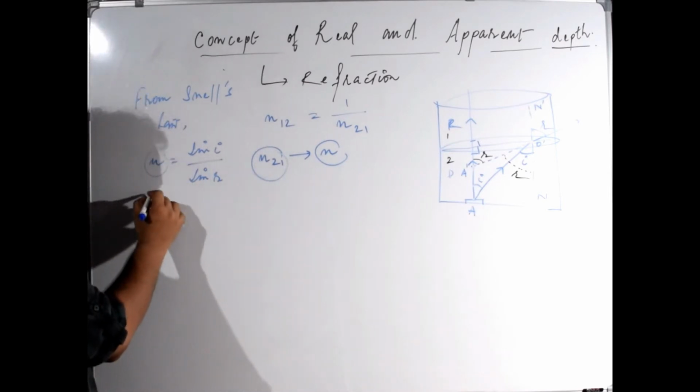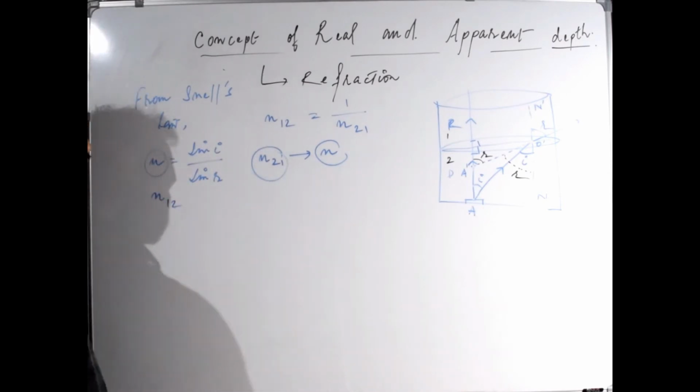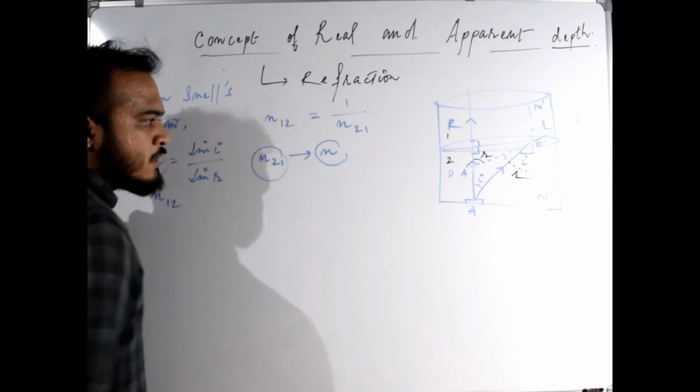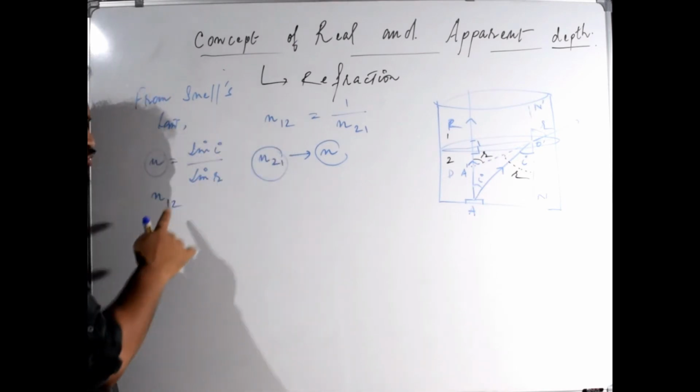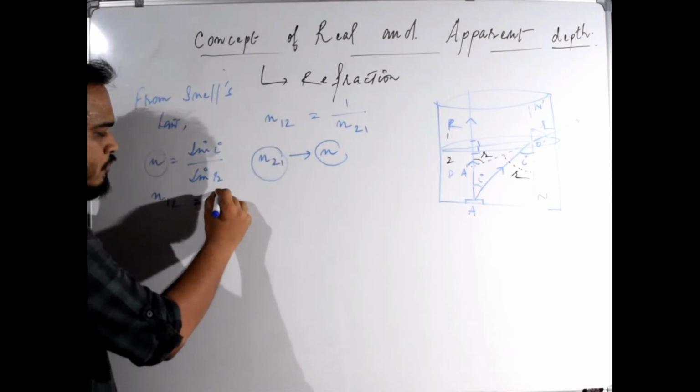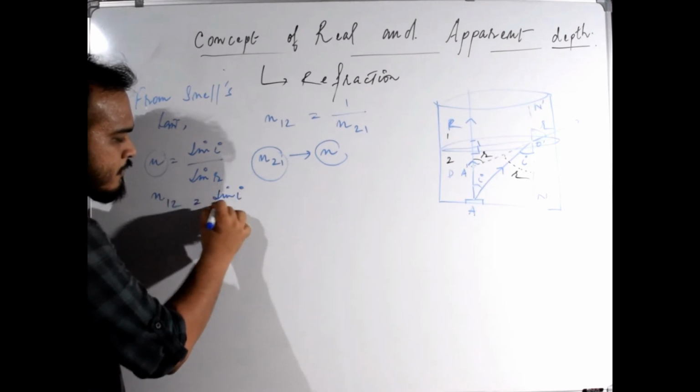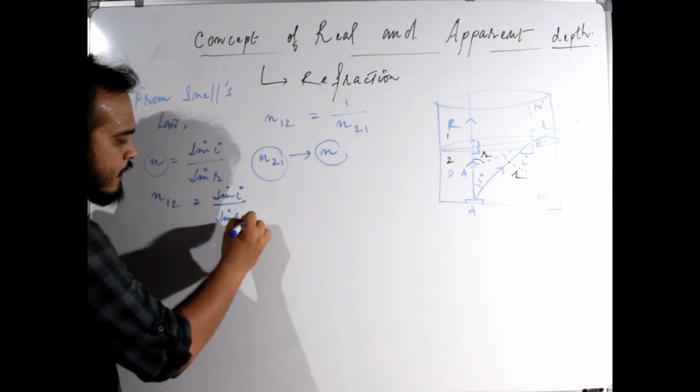Here in this diagram, the refractive index is n12. So n12 will be equal to sine i divided by sine r.